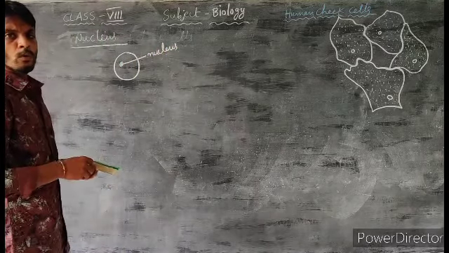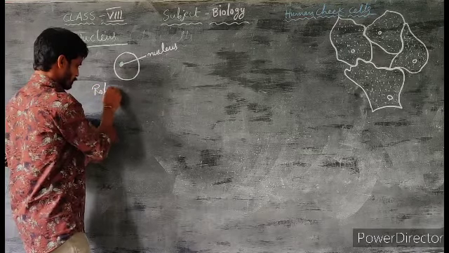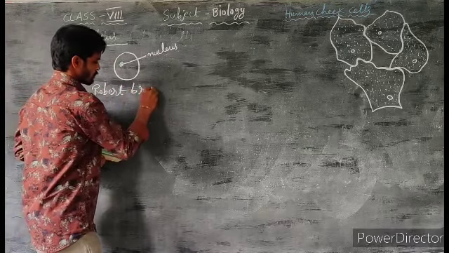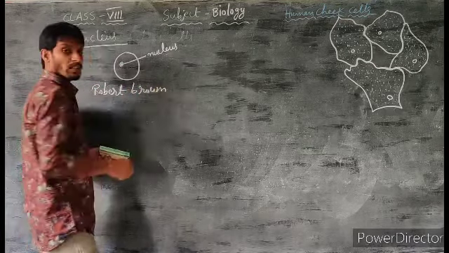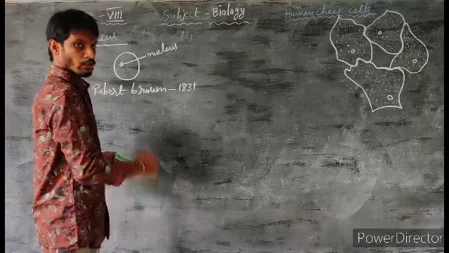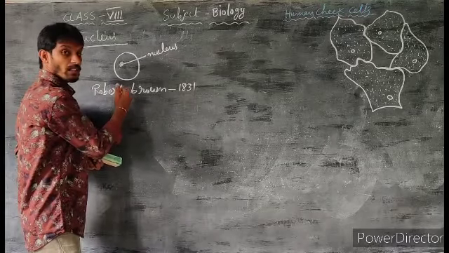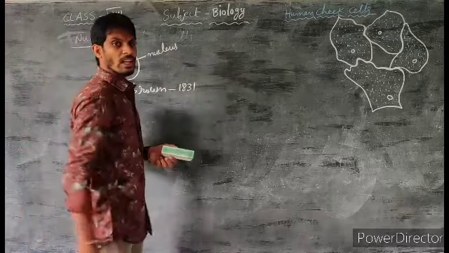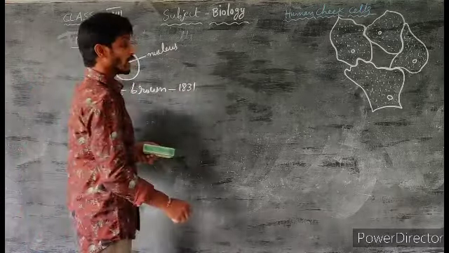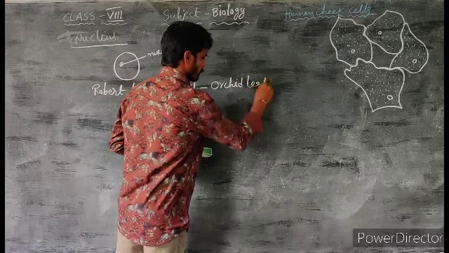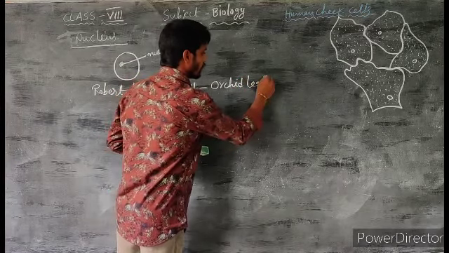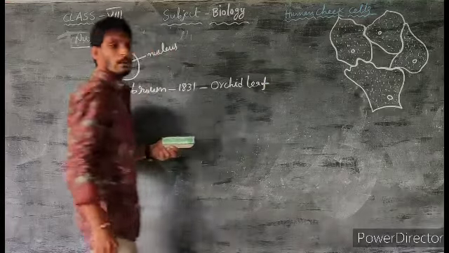Do you know who discovered the nucleus? The nucleus was first discovered by Robert Brown in 1831. He observed the nucleus in an orchid leaf.